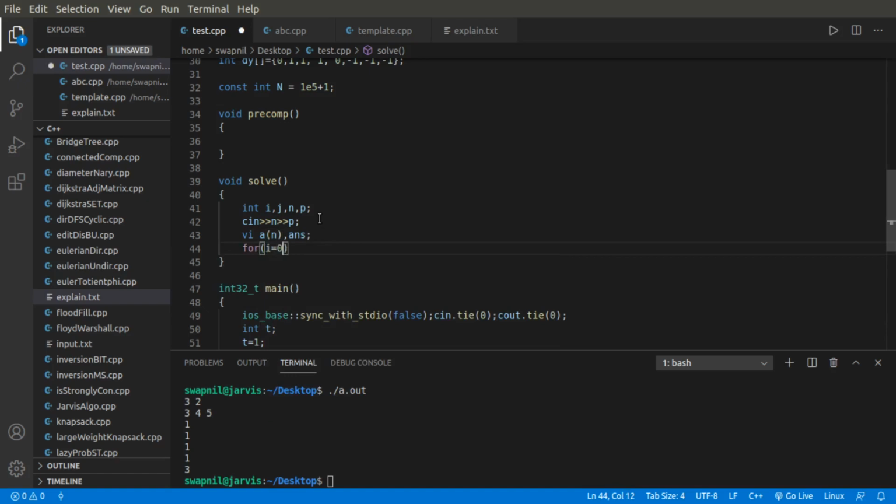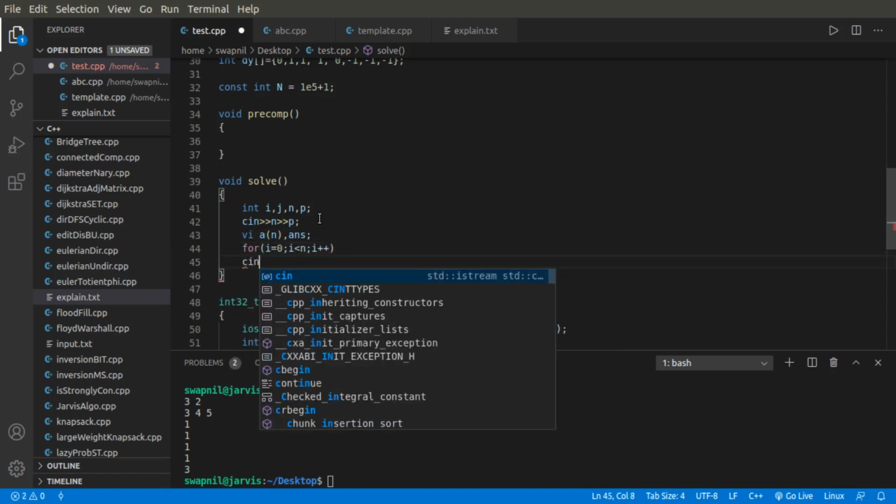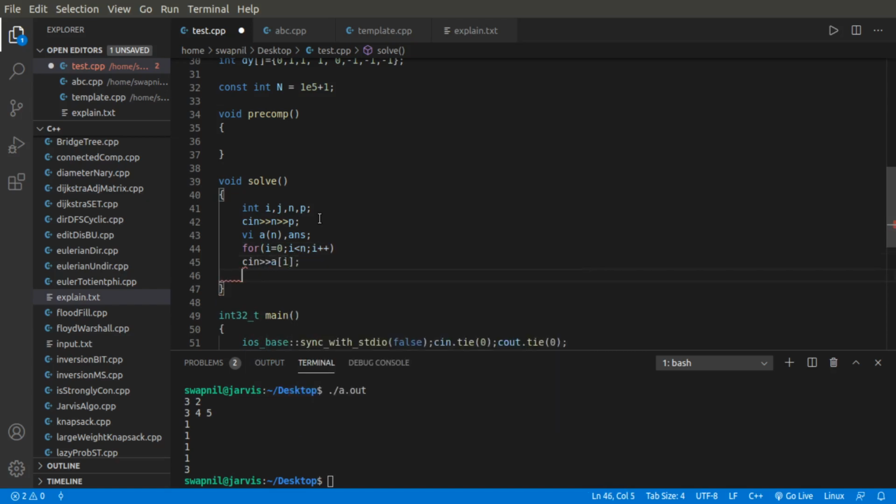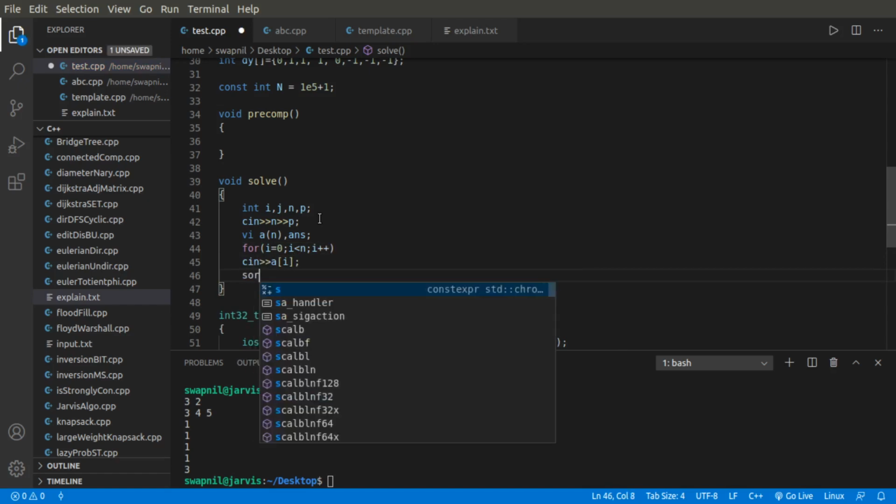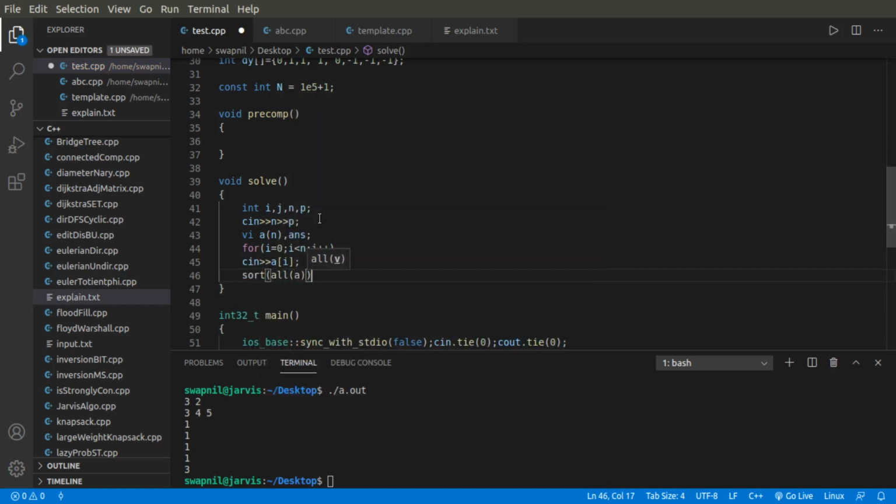Now I'll take input from the user for all the values of a[i], which is the candies all the enemies have. So now at first I'll sort this vector a, because I'll have to apply binary search over this, so it must be sorted.